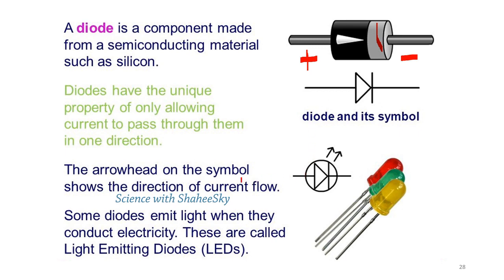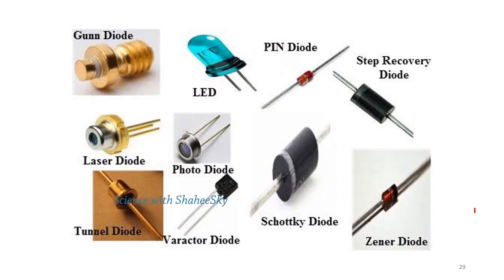We also know about other types of diodes such as LEDs. LED is light emitting diode. We will discuss these LEDs later in this session. Other than LEDs, there are many kinds of diodes, such as Gunn diodes and PIN diodes. Several types of diodes are used in electronic devices and appliances, each for particular purposes.